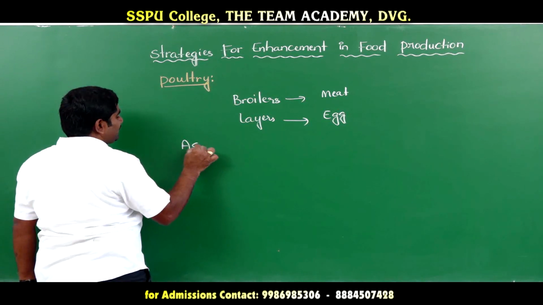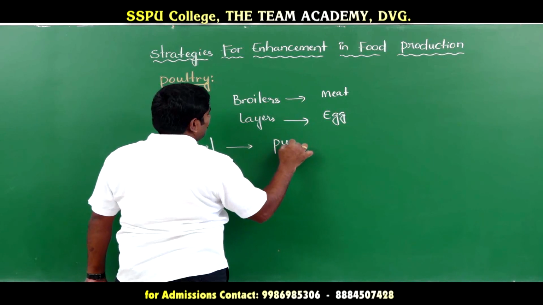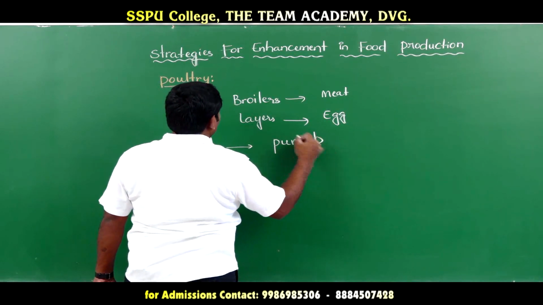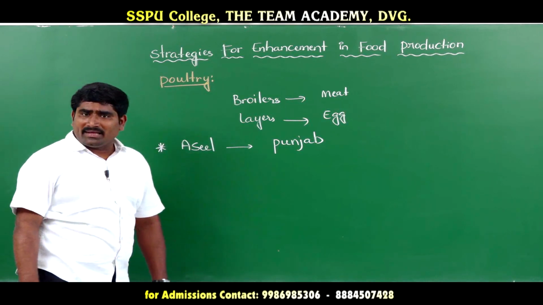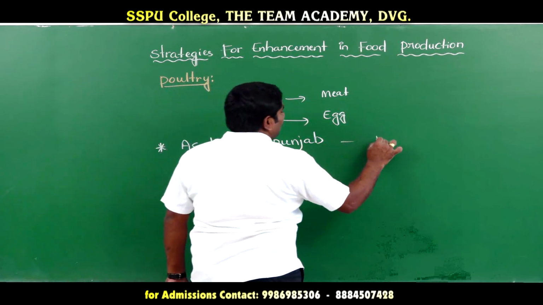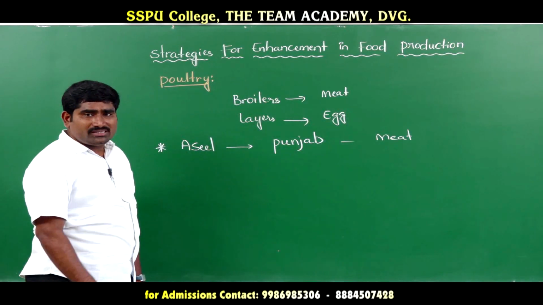The first one is Asil. Asil is the variety of poultry developed in Punjab, and it is only meant for meat, and they are not good layers. They cannot produce many eggs.